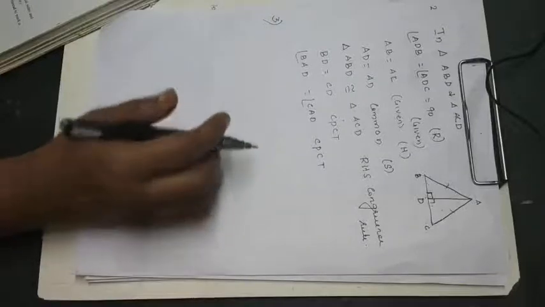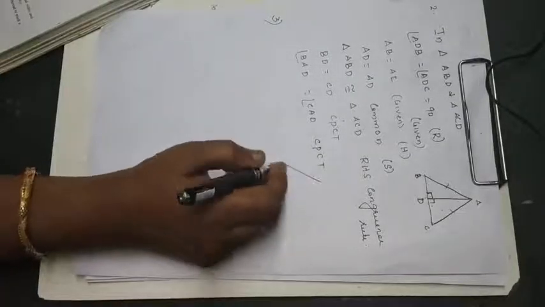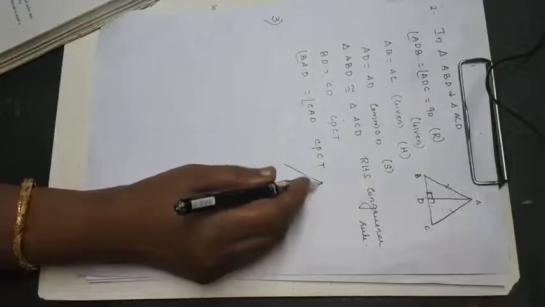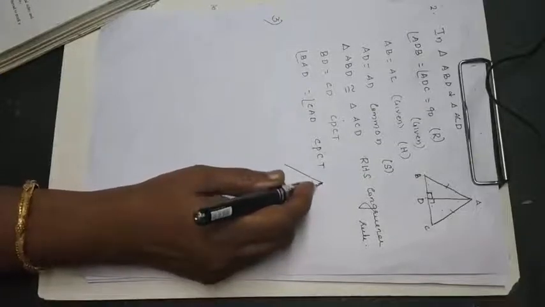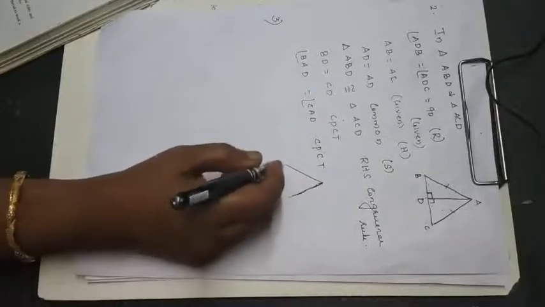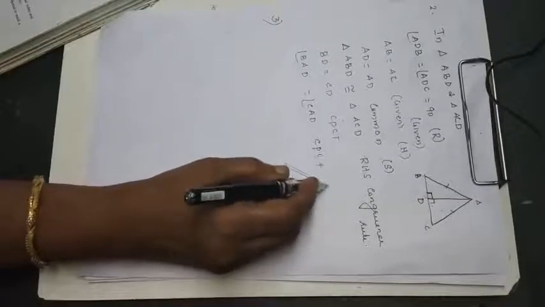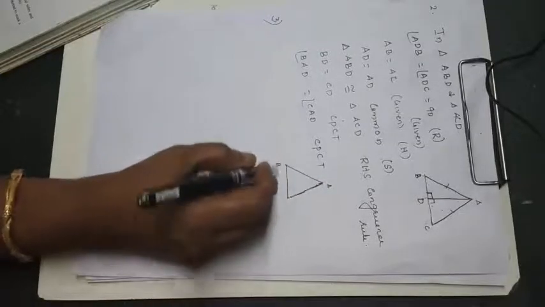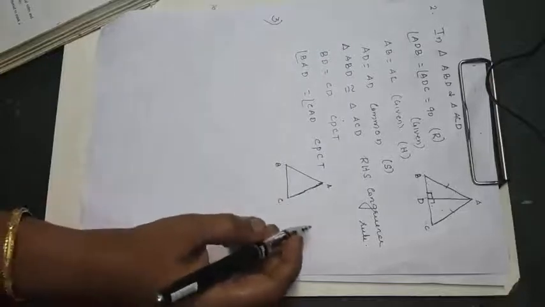So their figure is given. Two triangles are there, ABC and PQR.